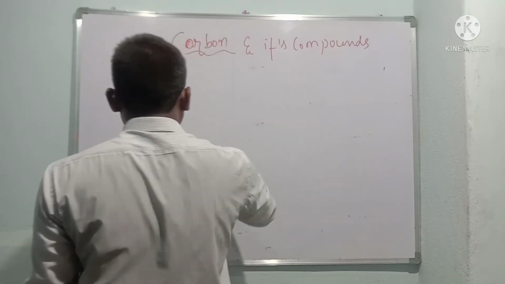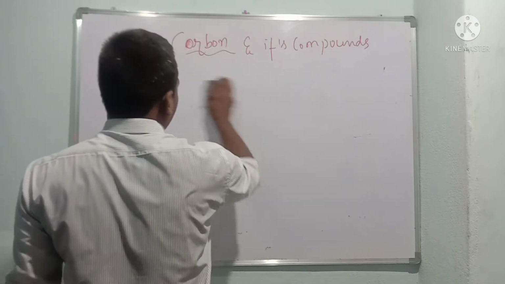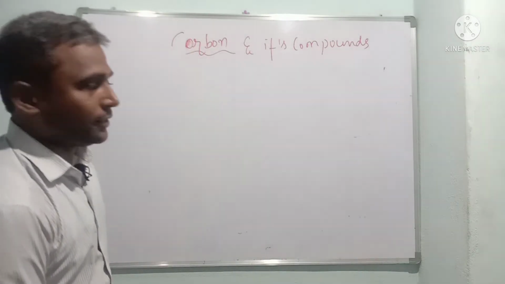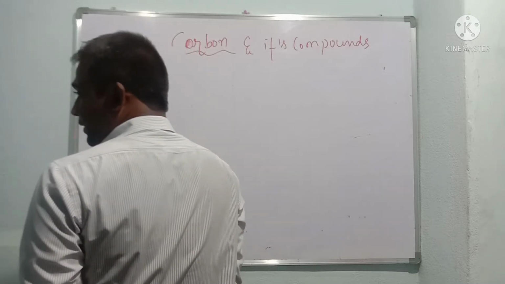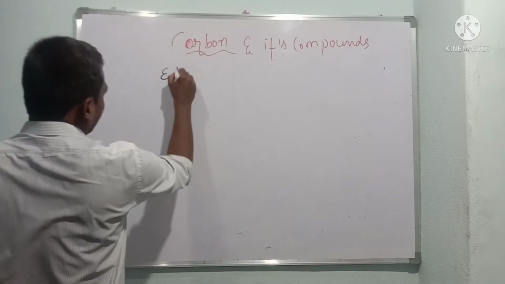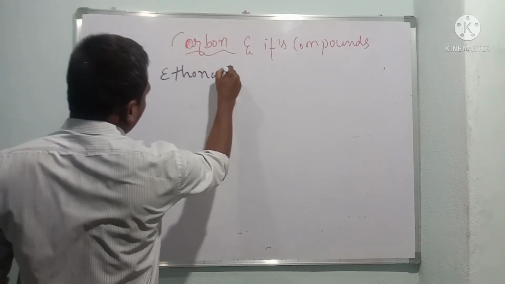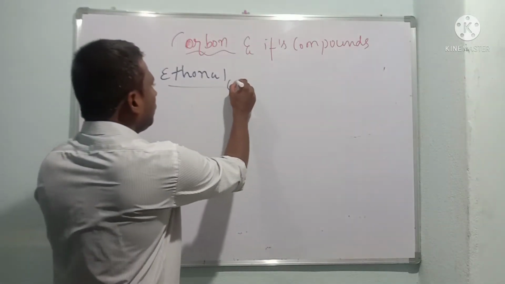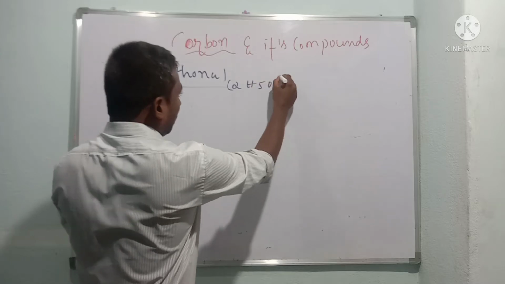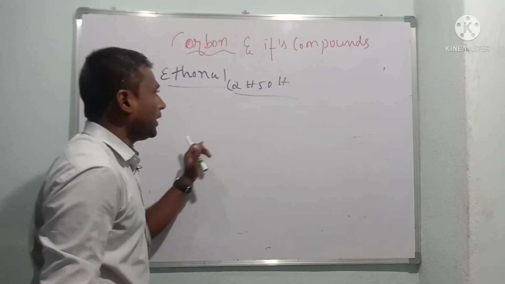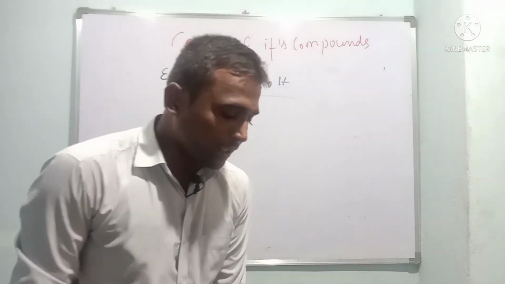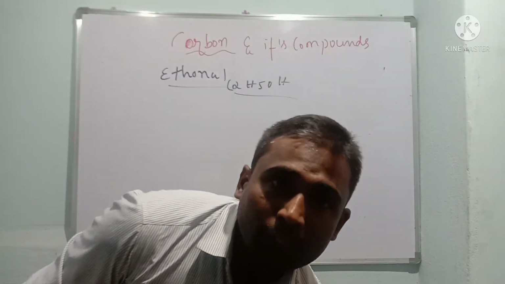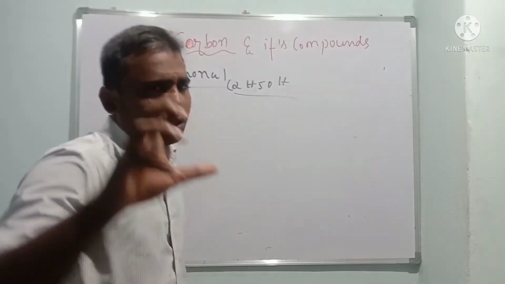That is carbon compounds, ethanol and acetic acid. So we discuss ethanol and acetic acid. Children, what is ethanol? Ethanol has the molecular formula C2H5OH. Okay, it comes under the alcohol group. Which group, children? It comes under the alcohol group.